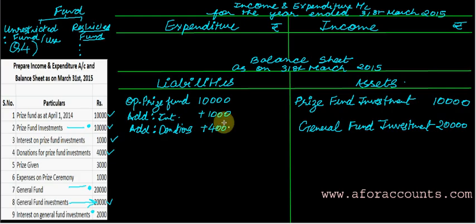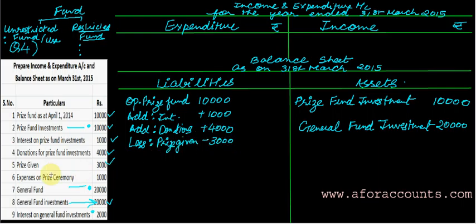Prize given is an expense, and since I have a special fund for prizes, I will subtract it from here: less prize given, which is 3,000.